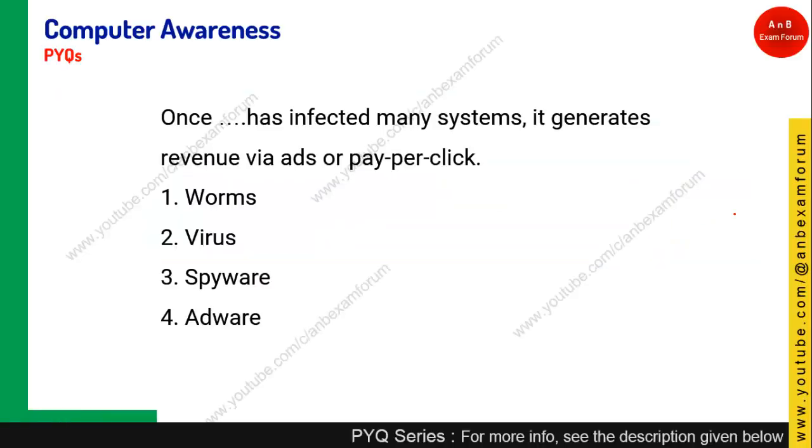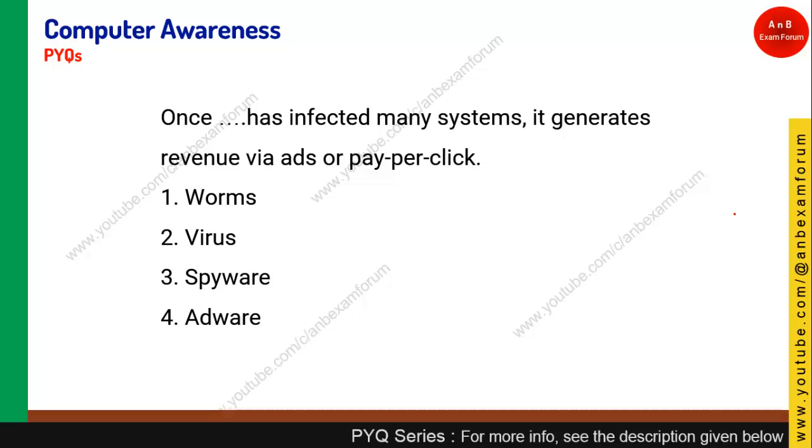Once Dash has infected many systems, it generates revenue via ads or pay per click. In the malware chapter we discussed a malware known as adware.